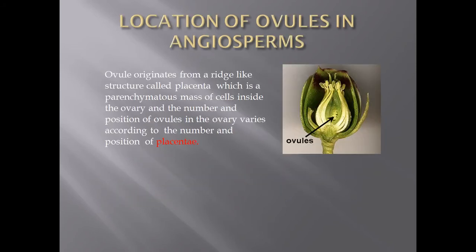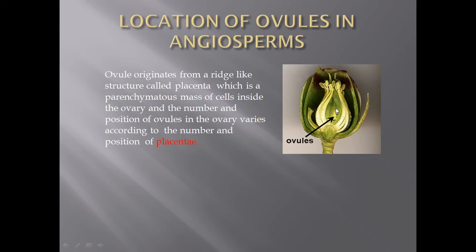After that, we come to the position of these ovules in the angiospermic plants. In this picture you can see this is the female reproductive structure, the pistil or gynoecium, and these ovules arise here in the swollen portion, that is the ovary.